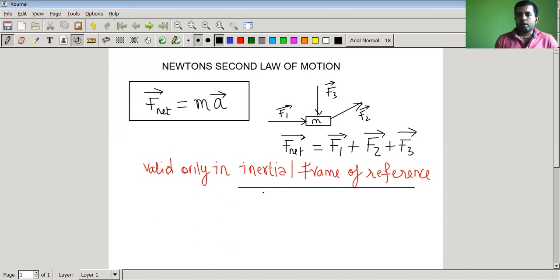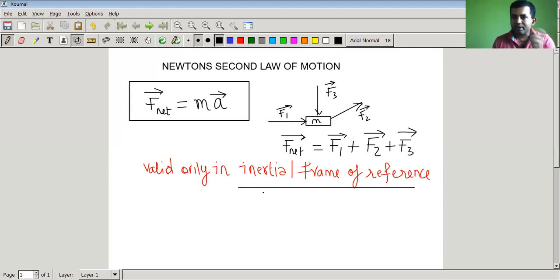So see, frame of reference is the place from where observation is made. Right now, suppose you are sitting in your room. So the room is your frame of reference, right? And if you are in a car, and you're doing, let us say, some experiment inside the car, the car will be your frame of reference. So frame of reference is the place from where observations or calculations are made.